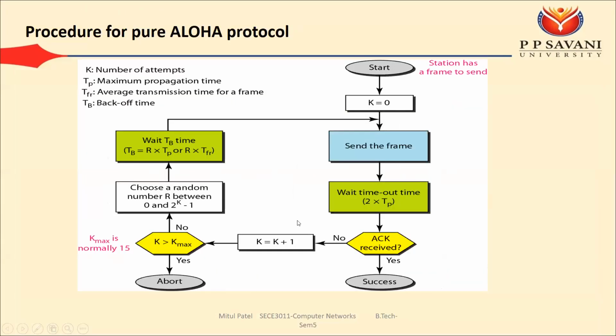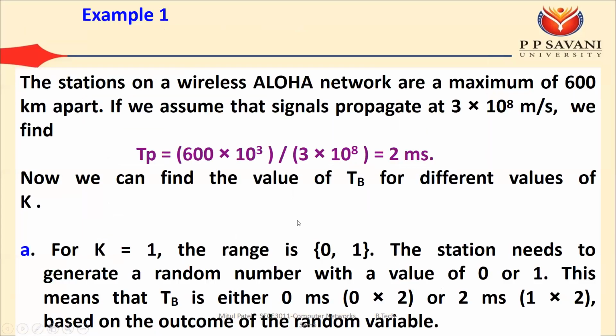Okay, so we have an example. The stations on a wireless Aloha network are a maximum of 600 kilometers apart. There are two stations, or two devices, and the distance between these two devices is 600 kilometers. If we assume that signals propagate at 3 into 10 to the 8 meters per second, that is the propagation speed, then we can find out the propagation time.